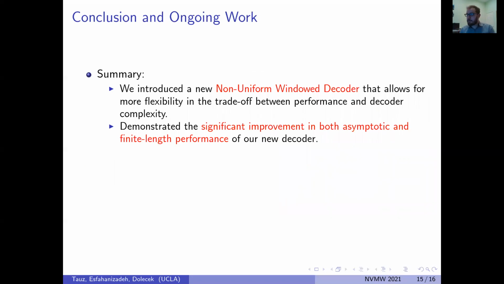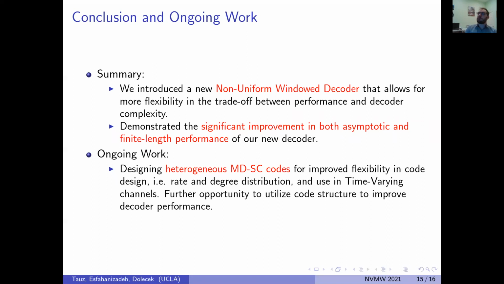As such, we introduced a new non-uniform window decoder that allows for more flexibility in the trade-off between performance and decoder complexity, and demonstrated the significant improvement in both asymptotic and finite length performance of our new decoder. Ongoing work is about designing heterogeneous multidimensional SC codes for improved flexibility in code design, such as rate and degree distribution, and showing their efficacy in being used for time-variant channels. And there's plenty of opportunity here to also utilize the code structures to improve decoder performance.